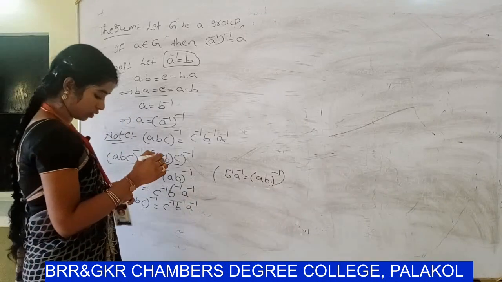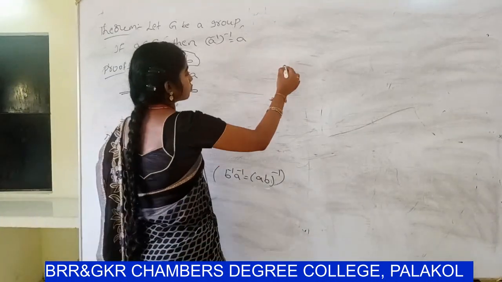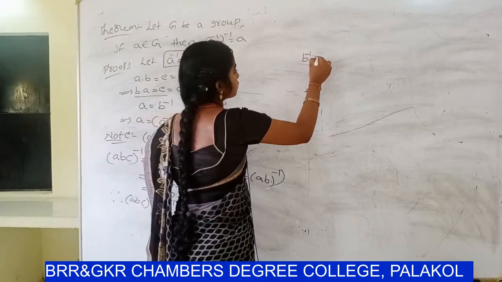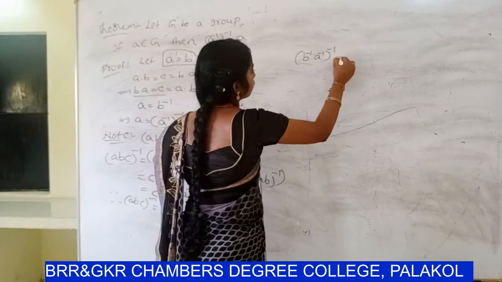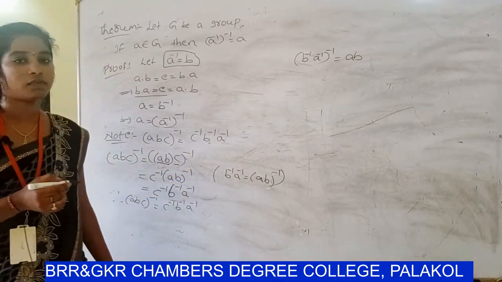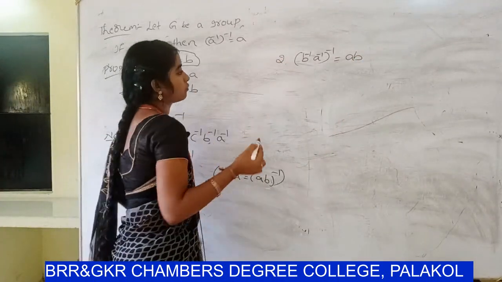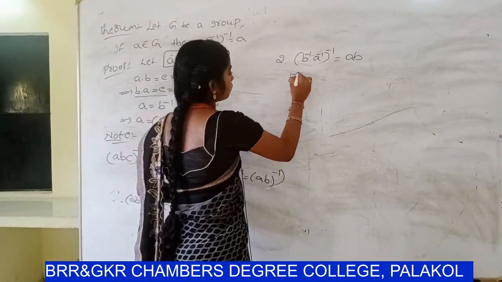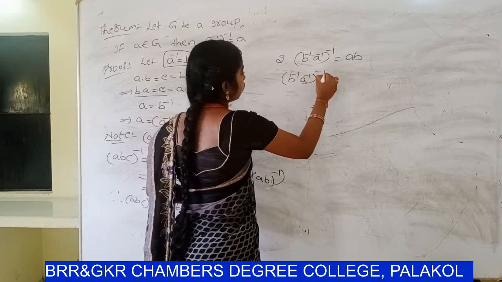And next, one more note point. Second point, B inverse A inverse whole inverse equal to AB. So see the proof. B inverse A inverse whole inverse.